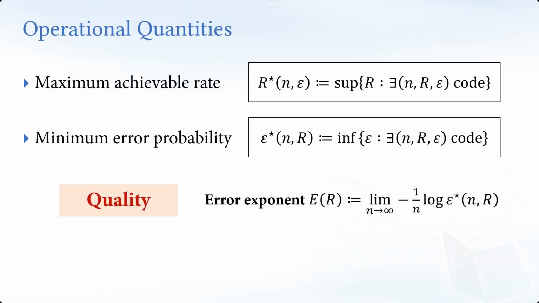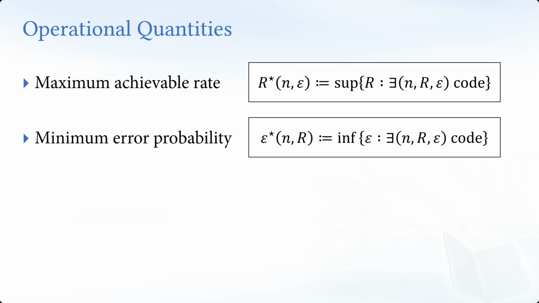Sometimes we use the error exponent to give a hint of how fast the error decays, whether it is polynomial decay or exponential decay, and what the exponential decay rate is. We call this the error exponent.